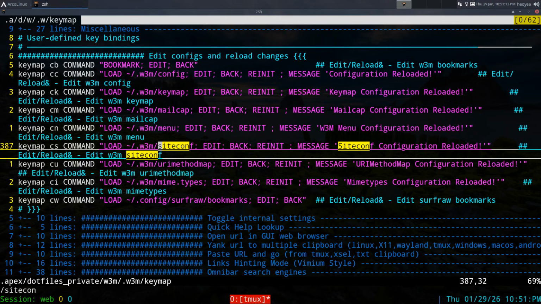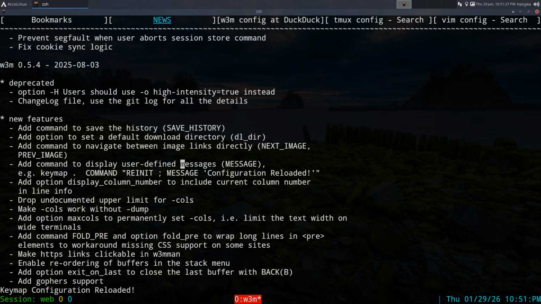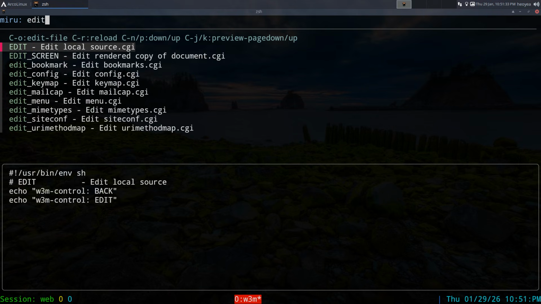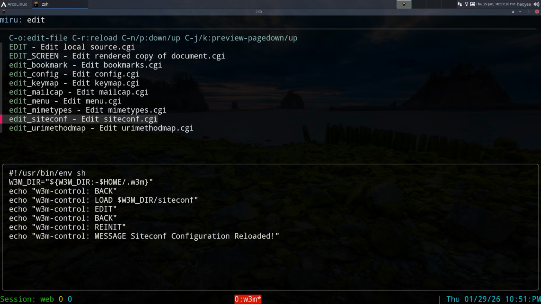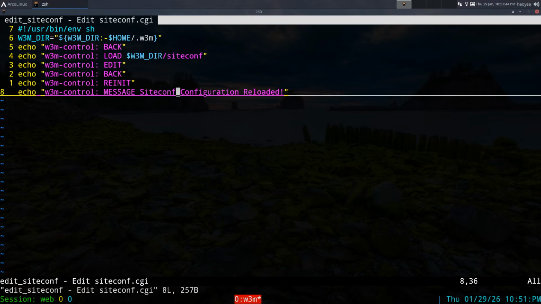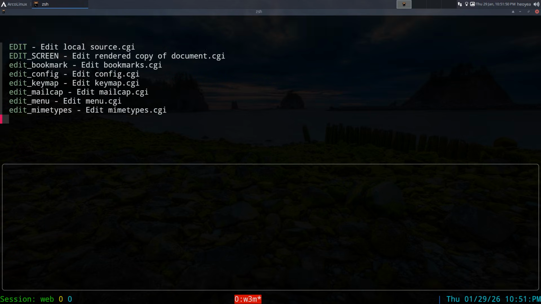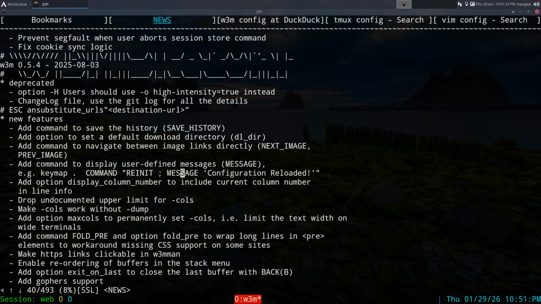You just either bind a hotkey, or when you're scripting it, you put message, and then whatever you want to type in as your message. When you exit out of that, it'll just reload it, right? So you can do that with the hotkey, or you can do it from a script. Let me give you an example here. So a script, site config, this is how it looks. You do the reinit, meaning that it will reload, and then it'll do the message right here. That's what you can do from a script. Otherwise, you can just do it with hotkeys like I did before.